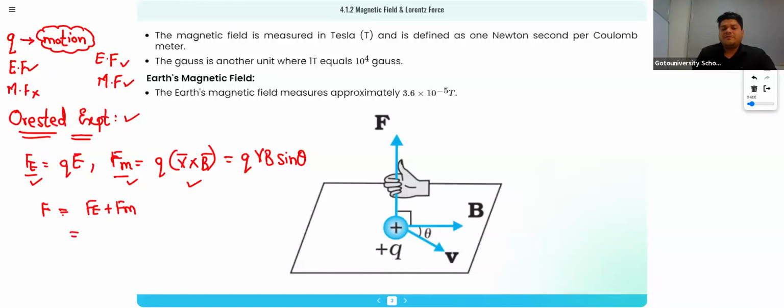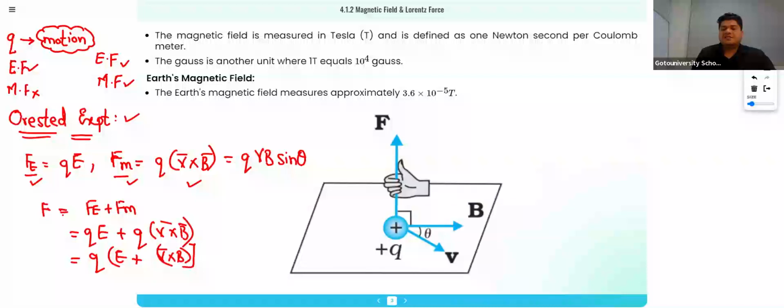Fe is QE, and Fm is QVB. If you take Q common, you get Q times E plus V cross B.